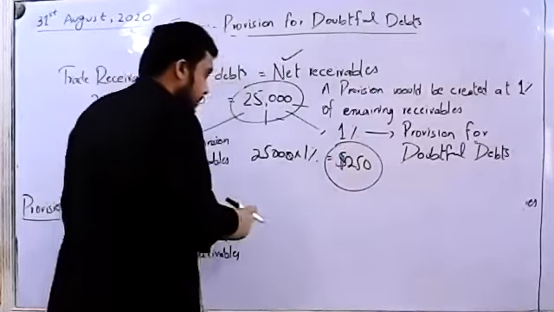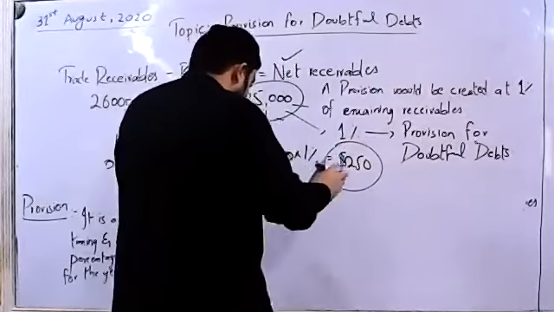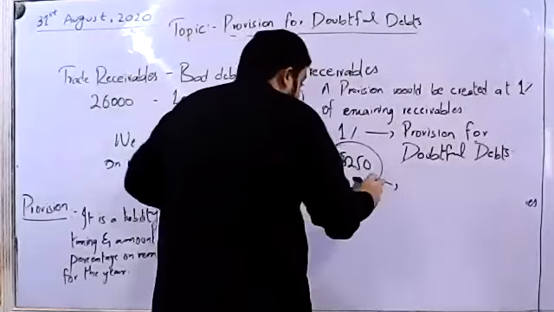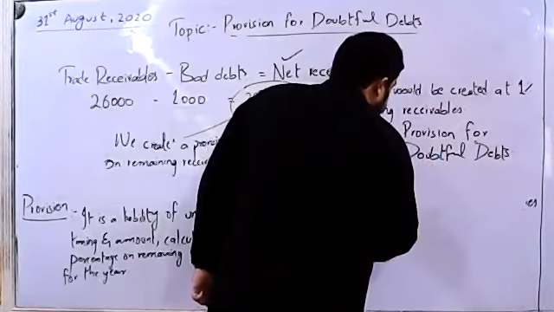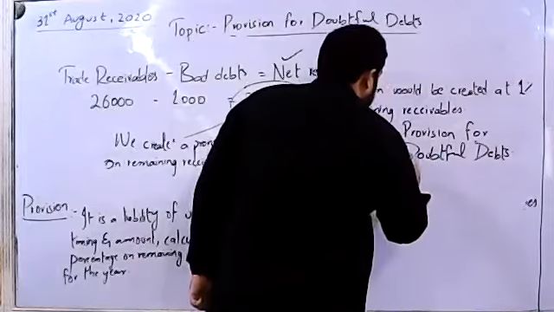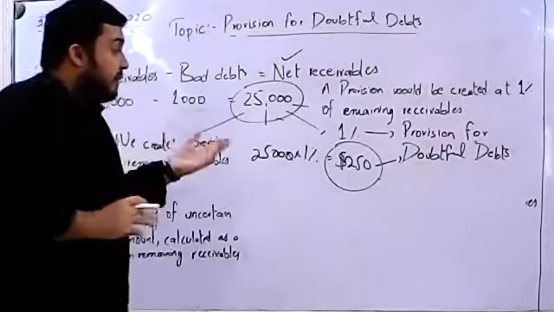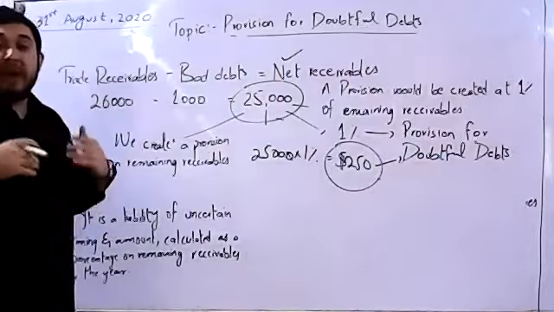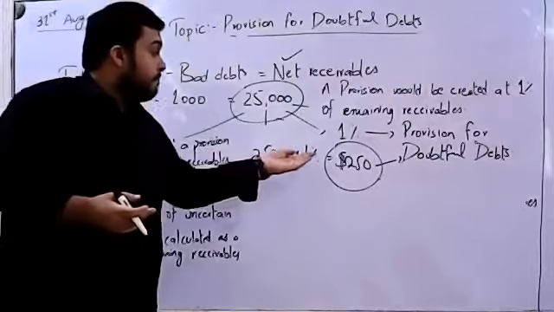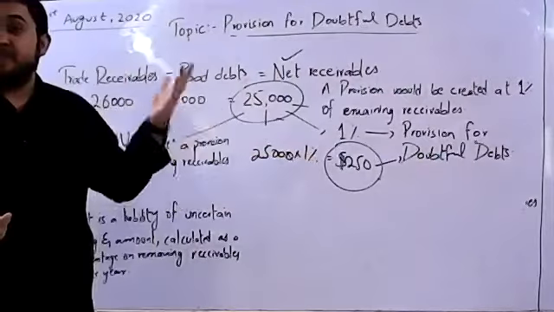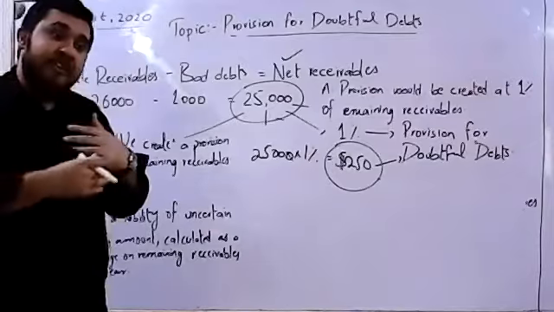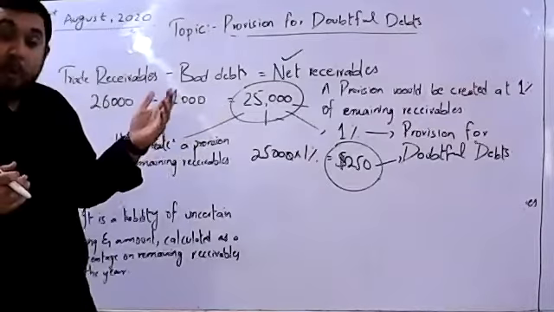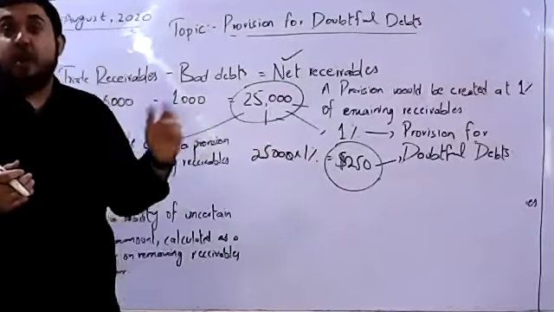That means for this particular year, you have a provision for doubtful debts of $250. That means, in the coming time, there might be a situation where customers worth $250 won't pay us back. So we have already created a liability or an expense for it.